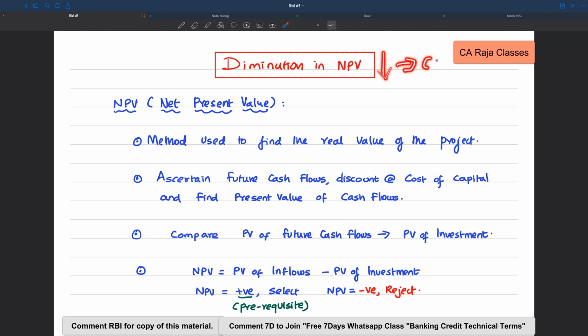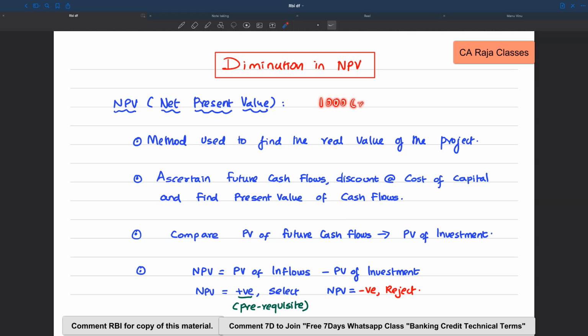Okay, that is DCCO. Let us also understand what NPV is, because the diminution in NPV is paving the way for what? Credit event. And that is going to have a lot of consequences. So we have to understand what NPV, net present value, is. This is actually one of the methods used to find the real value of the project. It is one of the methods used in capital budgeting. Let's say, for example, the project demands an investment of 1000 crore now.